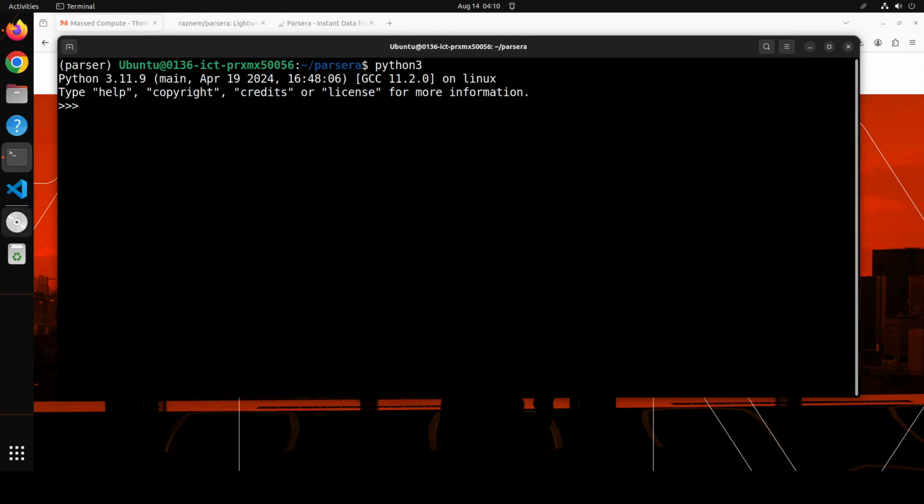Okay, so let's move forward and import Parsera again. My copy paste is just struggling, and this is why I missed it. Anyway, so there you go. You see now we have imported it.